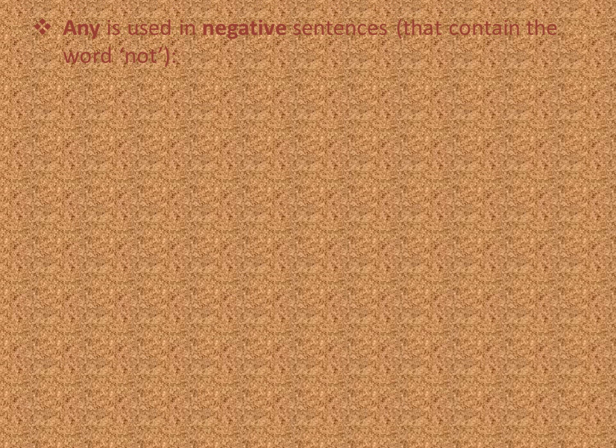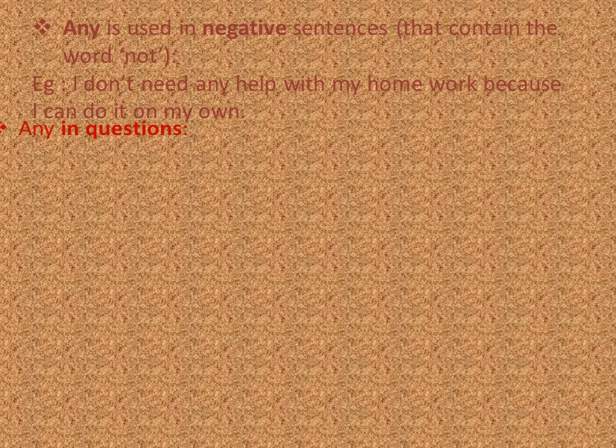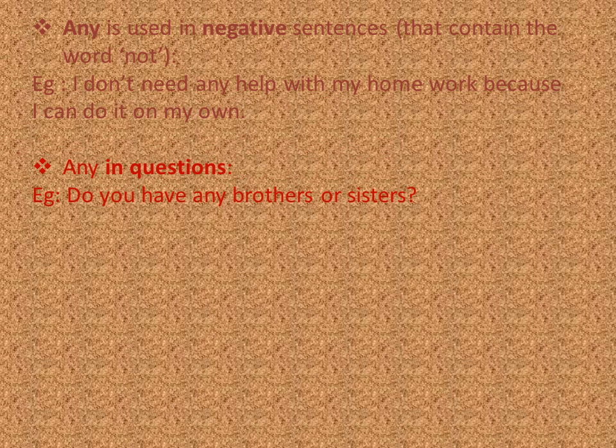That means the sentence contains the word not. For example, I don't need any help with my homework because I can do it on my own. Any is used in questions. For example, do you have any brothers or sisters?